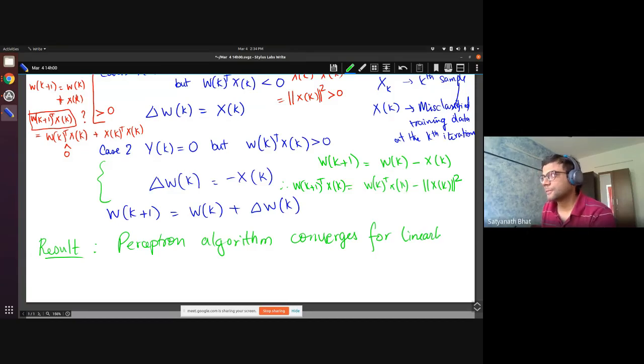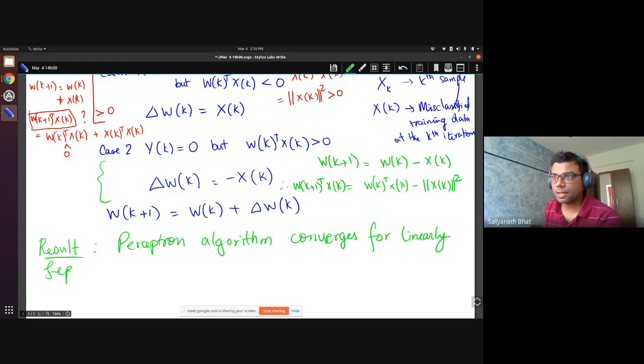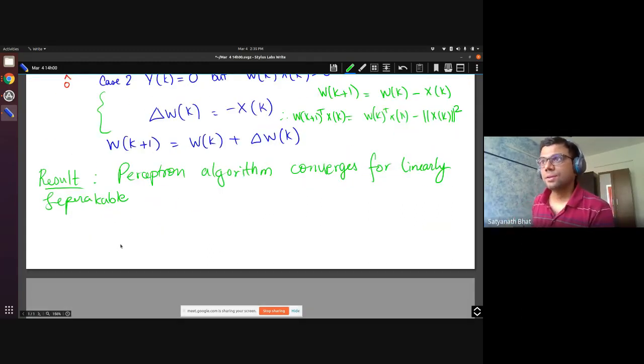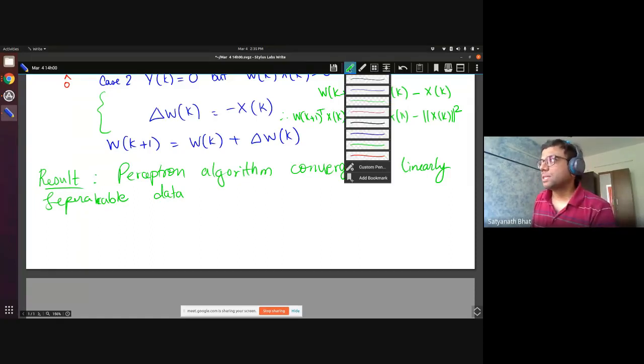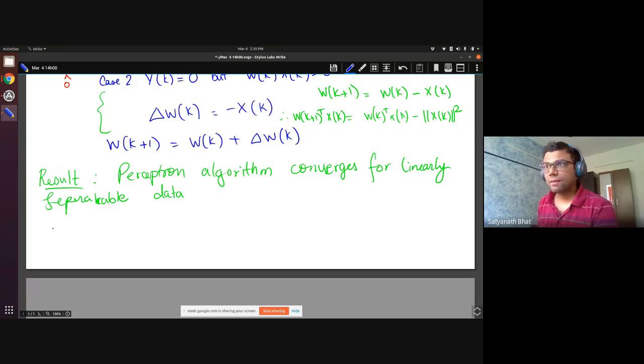This is a little bit remarkable result, for two reasons. This result we are not going to prove, it is omitted, but what I am saying is this is remarkable. Why is this remarkable?